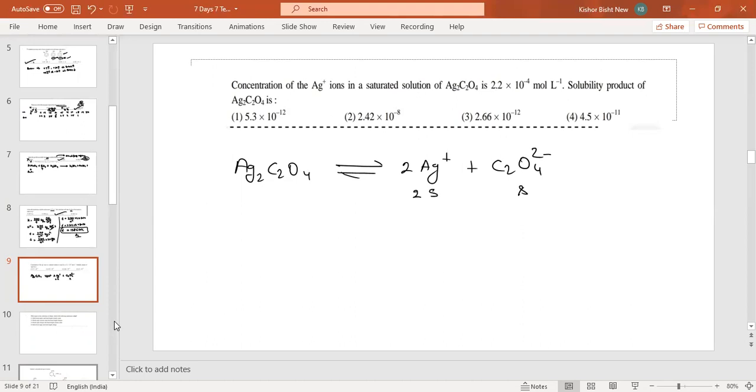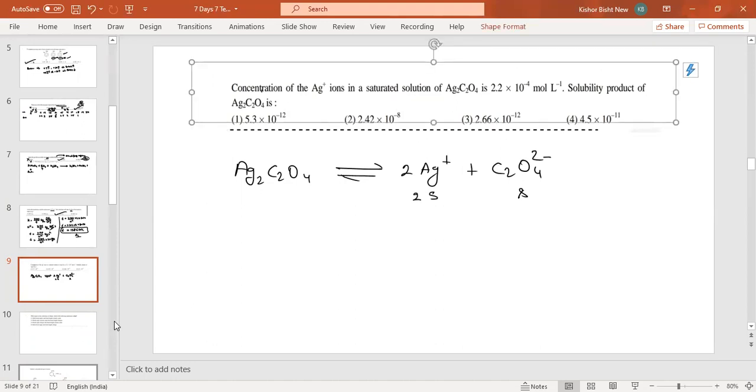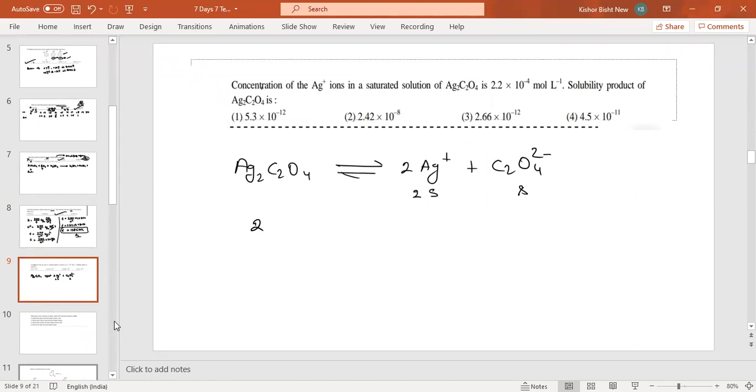According to the question, the concentration of Ag in the saturated solution is 2.2 into 10 to the power -4. So 2s is given as 2.2 into 10 to the power -4. So s is equal to 1.1 into 10 to the power minus 4.